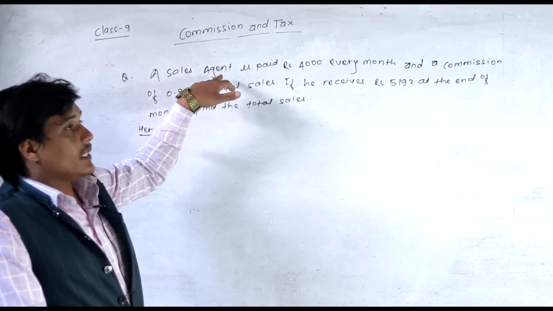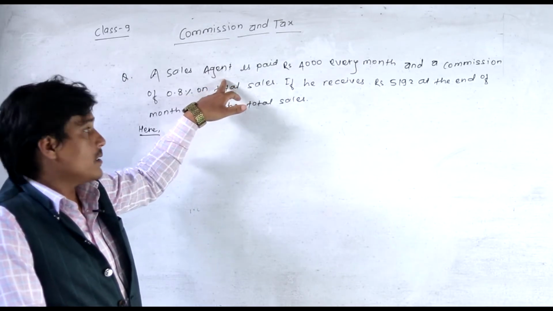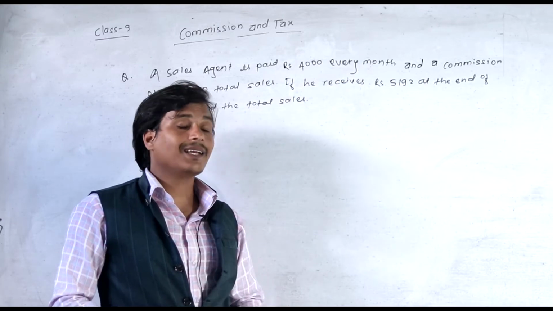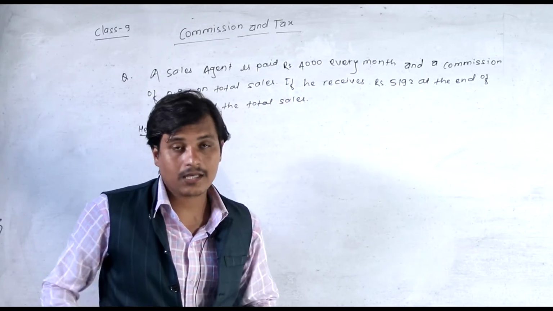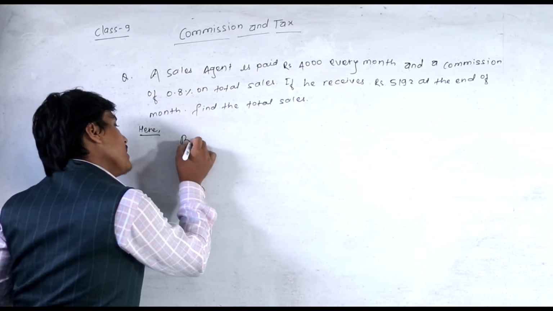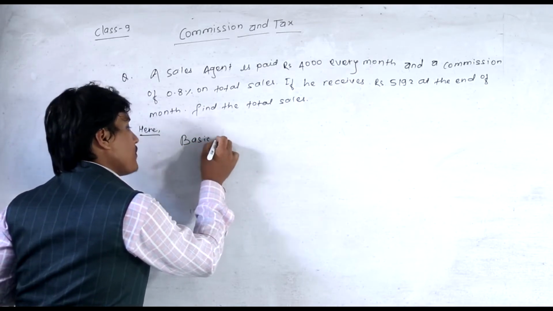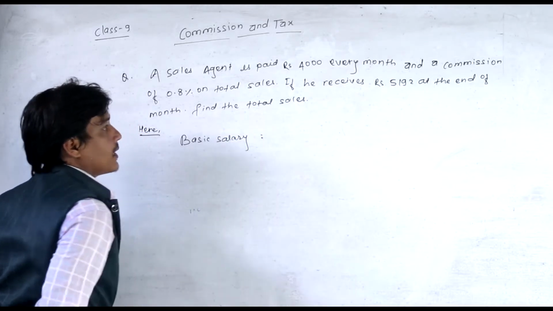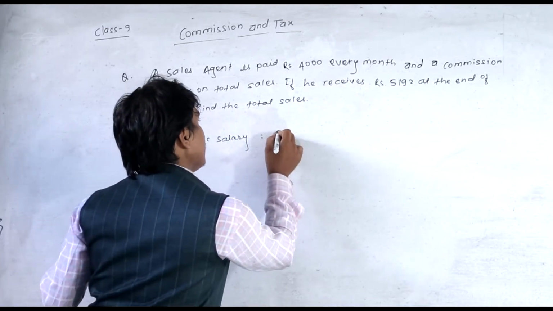A sales agent is paid Rs 4,000 every month. That is his basic salary. The basic salary of the sales agent is Rs 4,000.